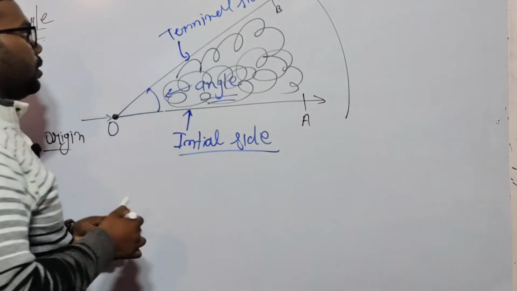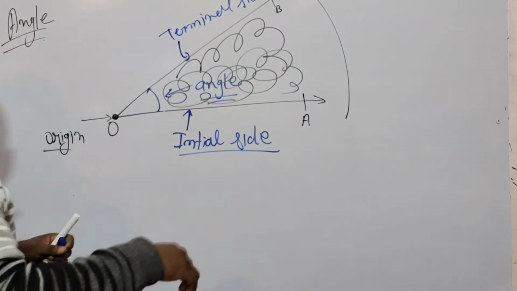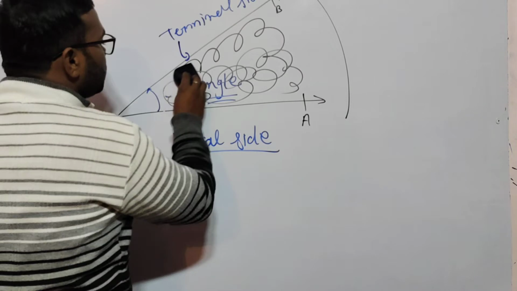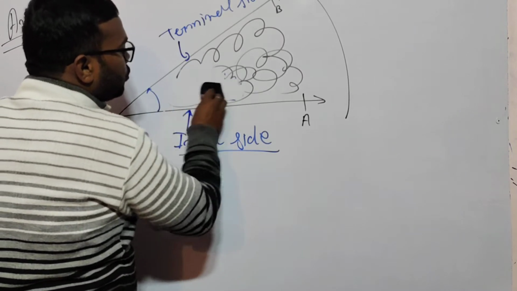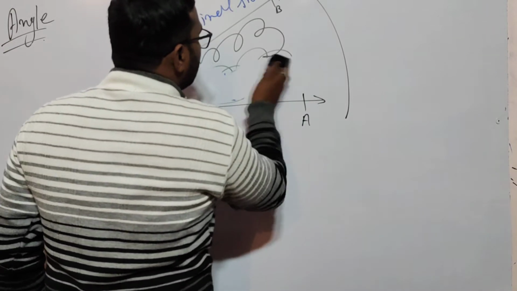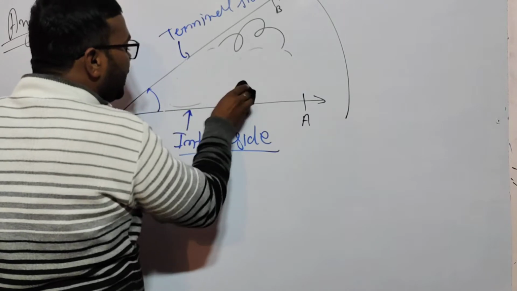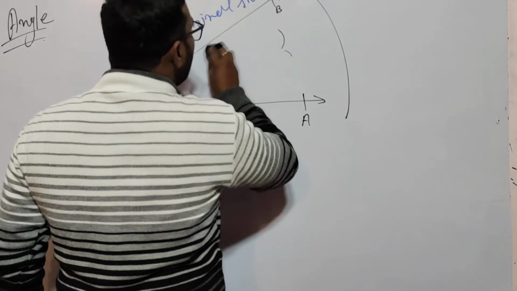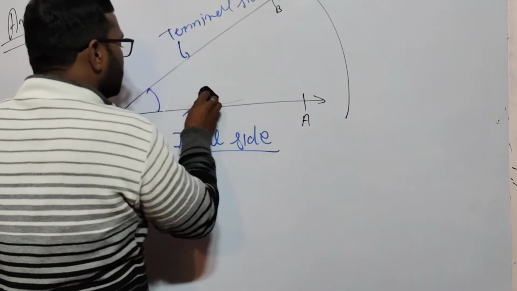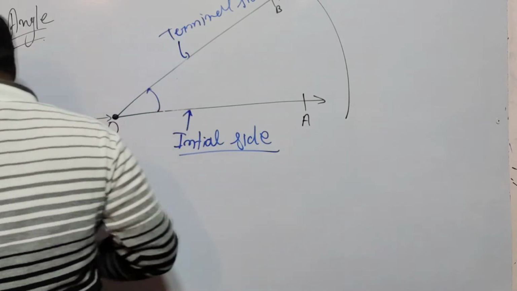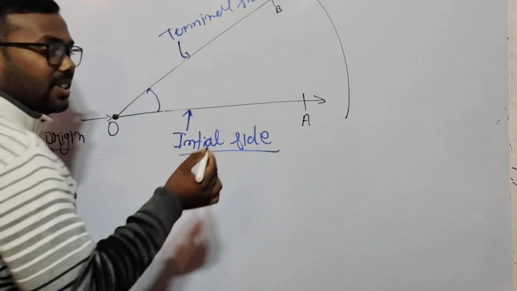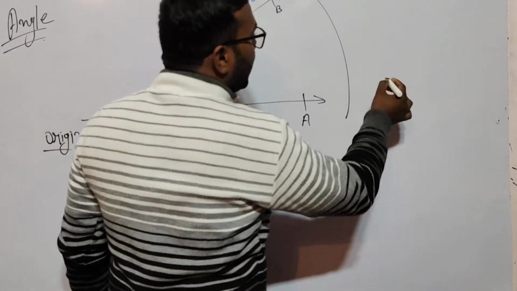Now I am erasing these things. The angle between OB and OA is represented by a symbol like theta.